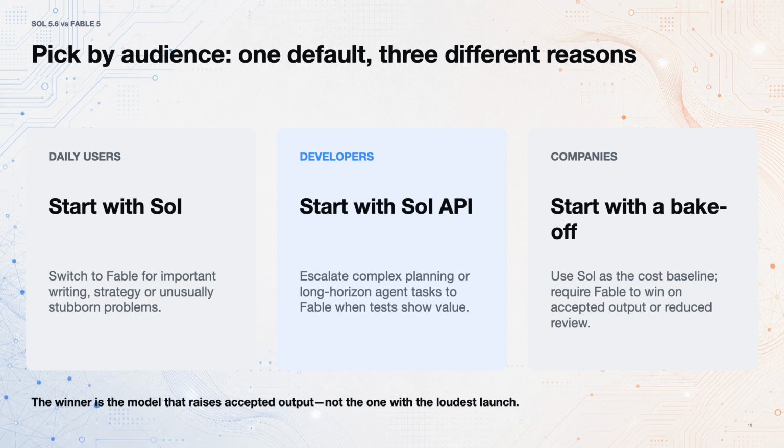Companies should avoid standardizing by instinct. Run a controlled bake-off using real work, blind review, and clear acceptance rules. Use Sol as the economic baseline. Ask Fable to justify its premium through more accepted outputs, fewer revisions, or less human review. The winner is not the model with the loudest launch. It is the model that improves your operation.